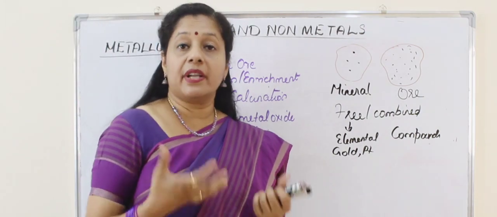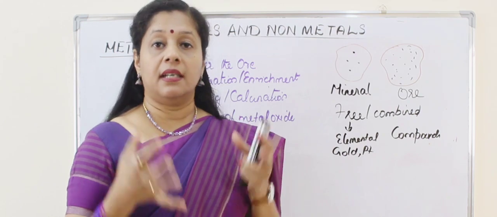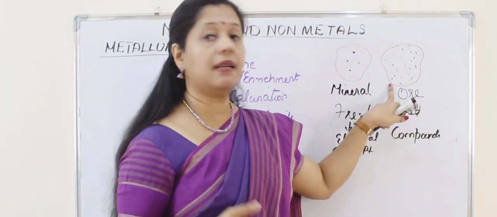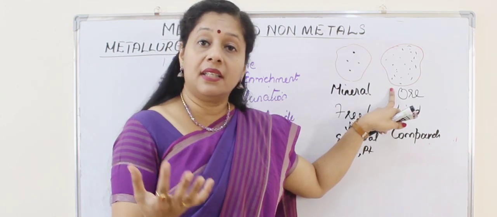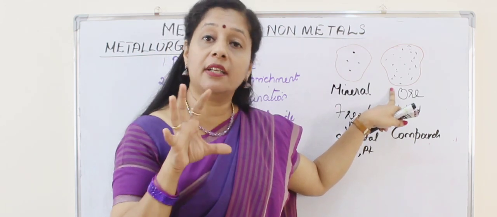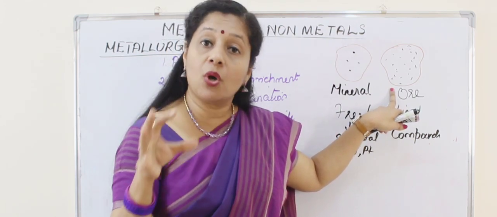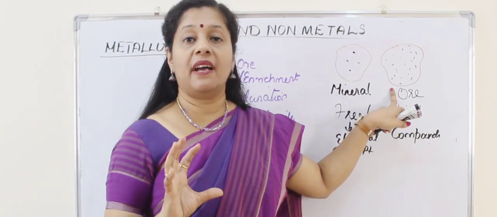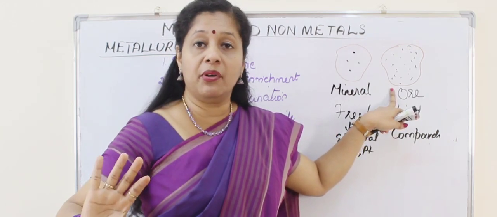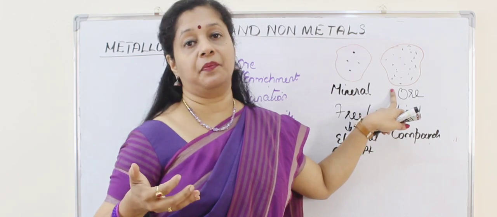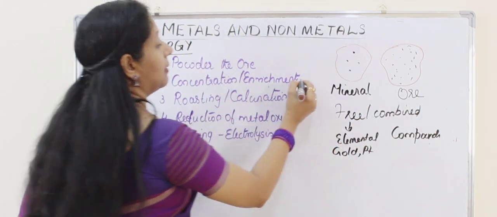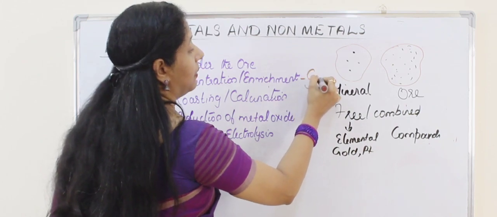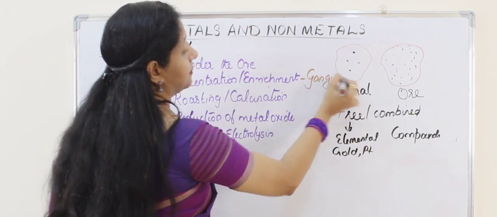What is meant by enriching the ore? Means the ore is a mineral which contains metals. That means it may have other impurities also in it. It's not that it's purely made up of metal. It has lots of impurities in it. So we have to remove all impurities and get only the metal. So that is called the enrichment of ore. So there we remove the impurities. The impurities are called gangue.